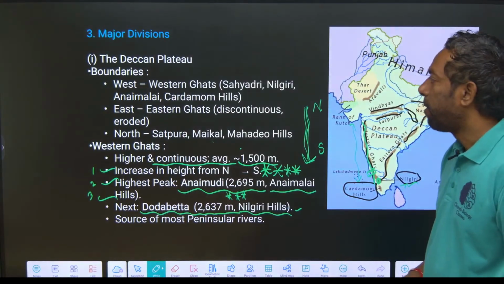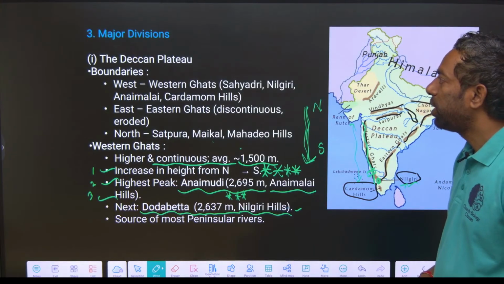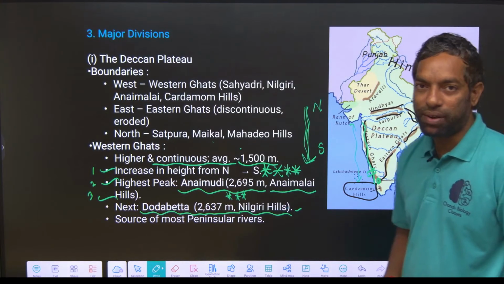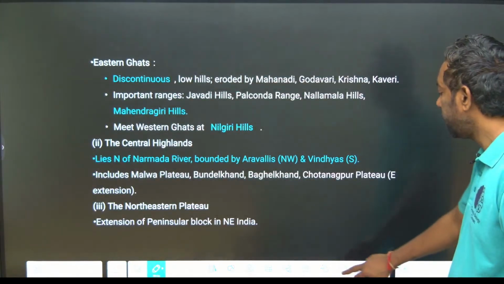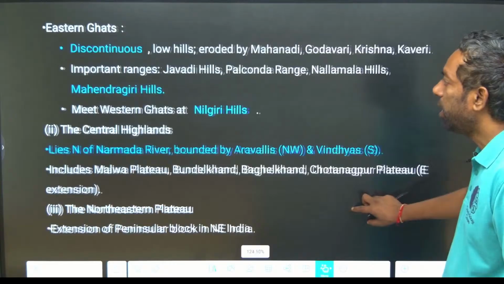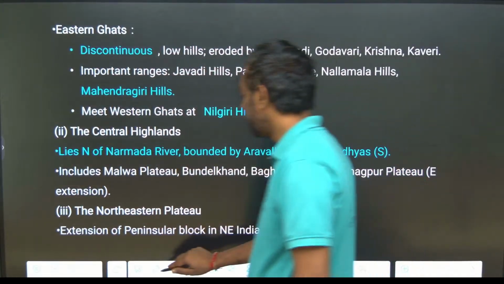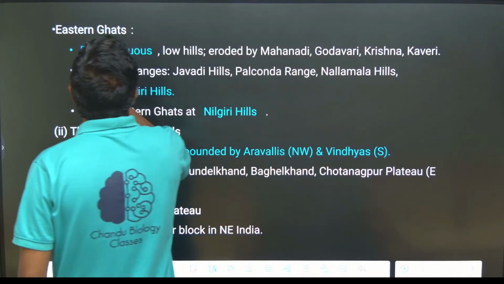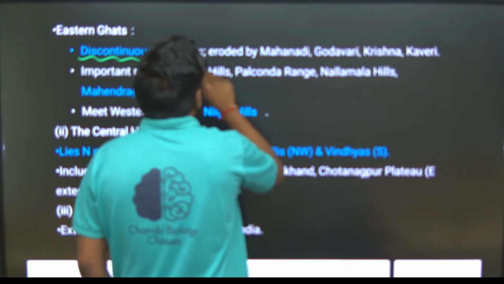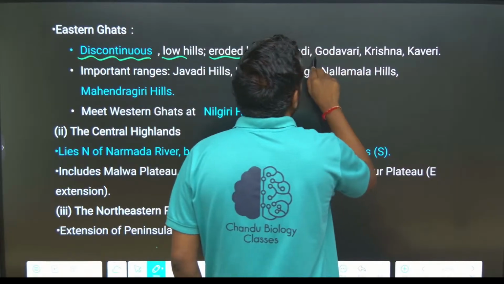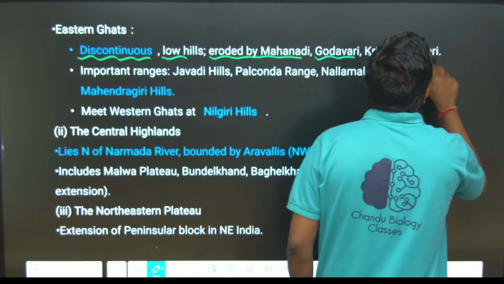Just look here, the major divisions of the Deccan Plateau. Next, Eastern Ghats. The Eastern Ghats are discontinuous, the Western Ghats are continuous. The Eastern Ghats are low hills, eroded by the Mahanadi, Godavari, Krishna and Kaveri.